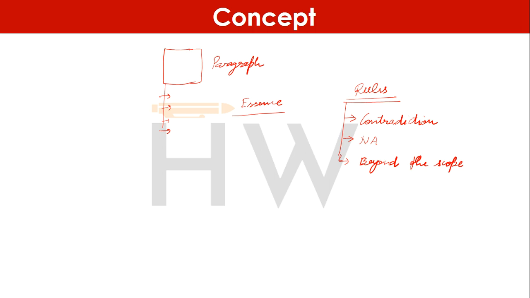So if they are narrowing down the scope or if they are broadening the scope, then we will try to eliminate the choices. And some rules are the same ones that we have already discussed earlier. So let's try to understand this with the help of examples, and let's try to apply these rules and try to get through our answers.